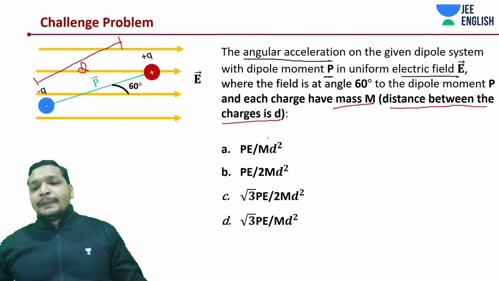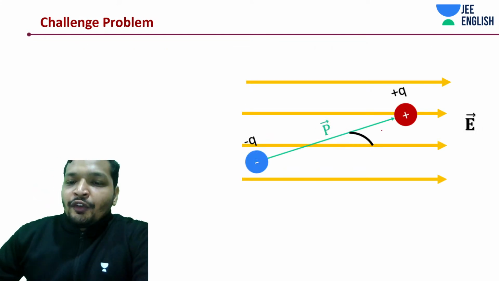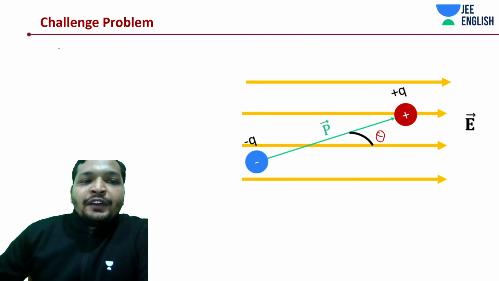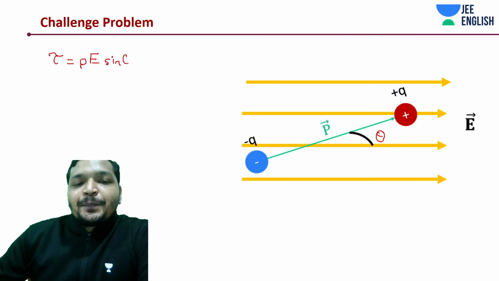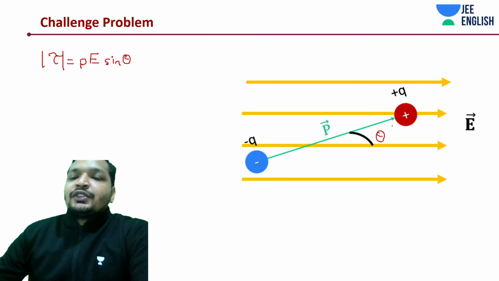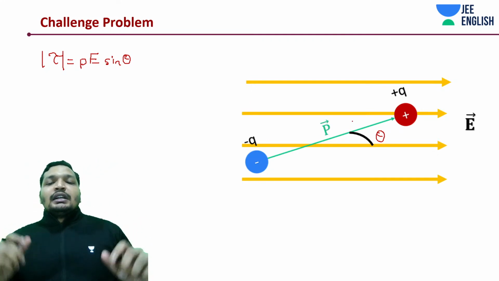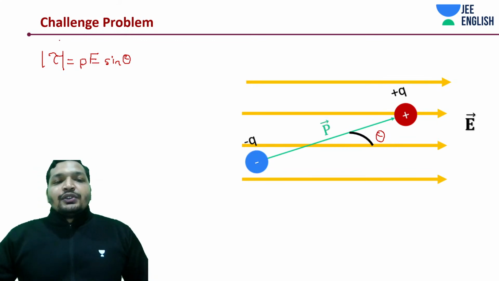Let's get started. We know already one thing. For any given dipole system with an angle theta to the uniform electric field, how much torque was it experiencing? τ = pE sin theta. The magnitude of torque for this given dipole system with two charges, plus q and minus q, is p sin theta times E.